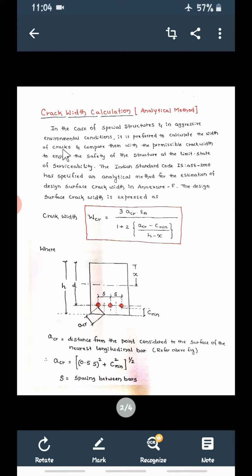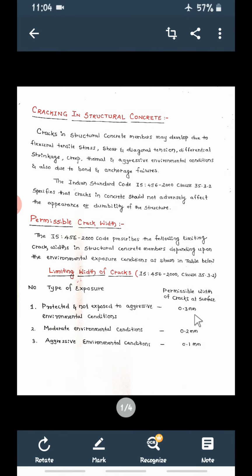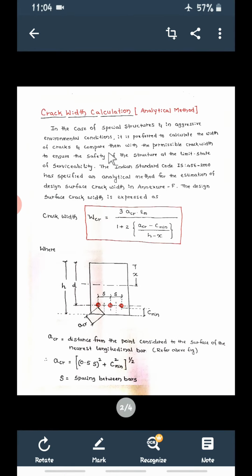So you have to calculate the width of cracks developed in the elements, then compare them with the permissible crack width. First calculate the crack width using the analytical method, compare with these IS 456 2000 criteria, and compare with the permissible crack width to ensure the safety of the structure at the limit state of serviceability.